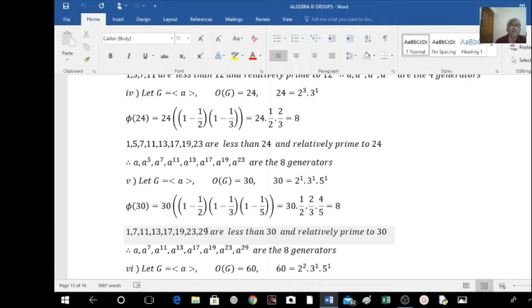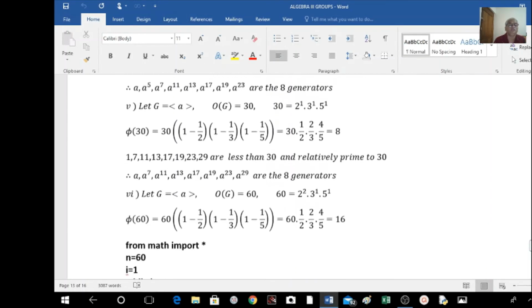That is, if you take gcd of 29 and 30 equal to 1, no divisor is common here, only 1 is the common divisor. Between 23 and 30, again 1 is the common divisor. Between 19 and 30, only 1 is the common divisor. Between 17 and 30, 1 is the common divisor. So these are all less than 30 and relatively prime to 30. Therefore, a raised to 1, a raised to 7, a raised to 11, a raised to 13, a raised to 17, a raised to 19, a raised to 23, a raised to 29. These are all the generators.